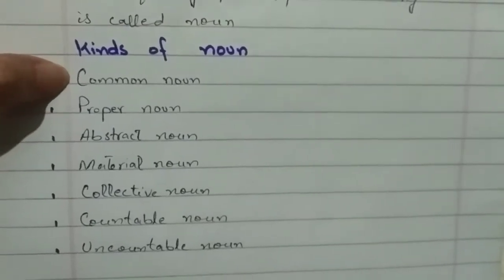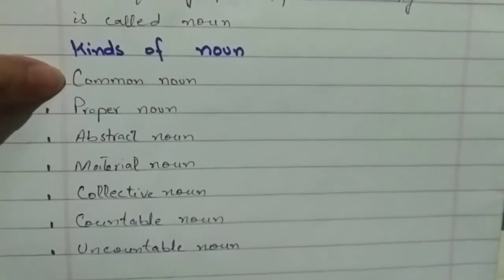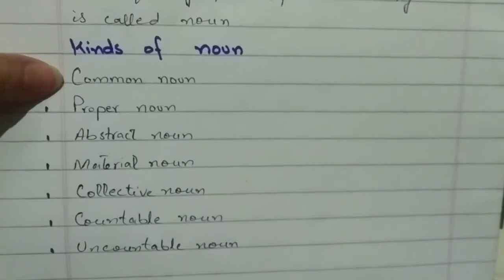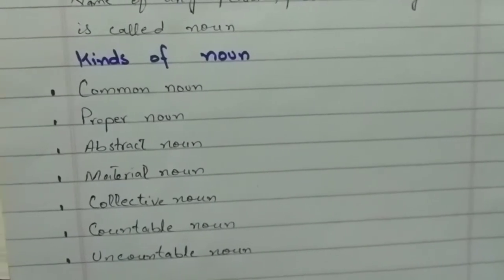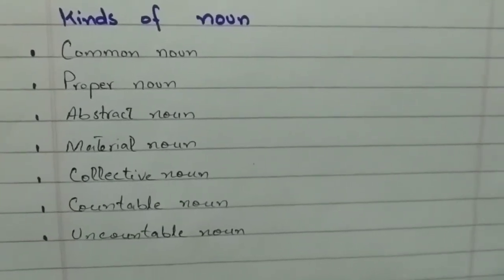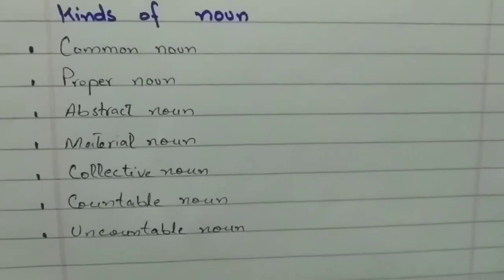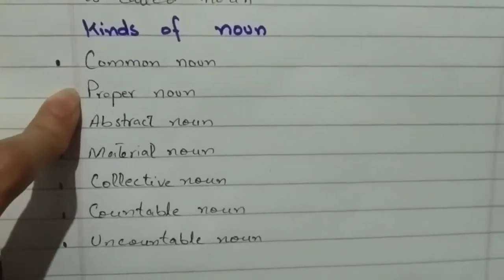Let's have a brief introduction about the kinds of noun. First of all, we are going to discuss about common noun. Name of any common person, place or thing would be called as a common noun. For example, if I would say girl, that does not define which girl I am talking about. That can be any girl. If I would say I am going to school, the word school would be a common noun. So in other words, we may say that the things that are not proper.